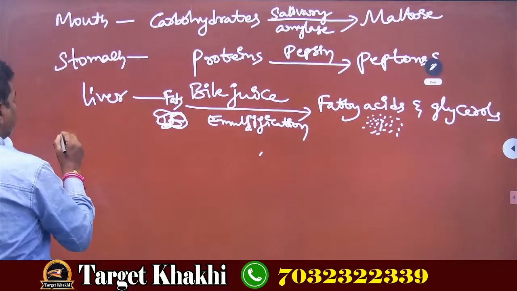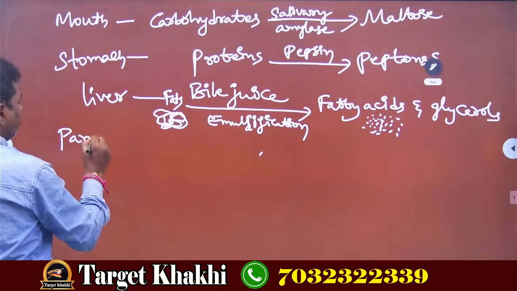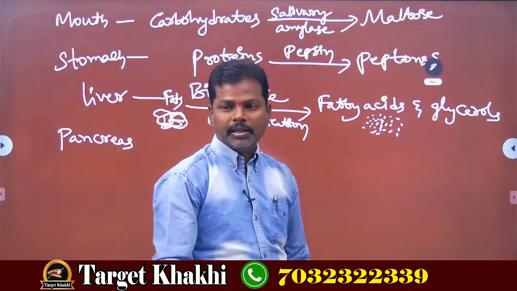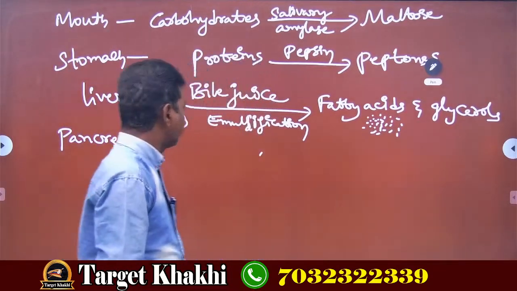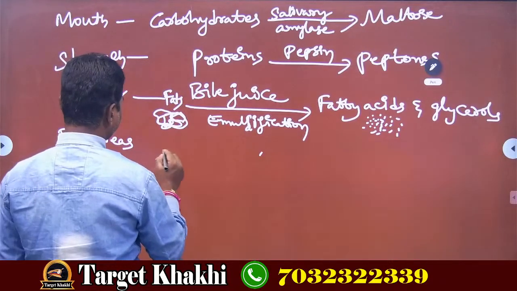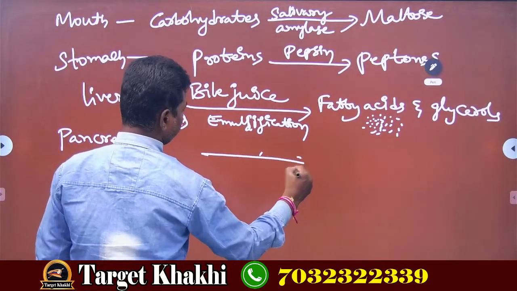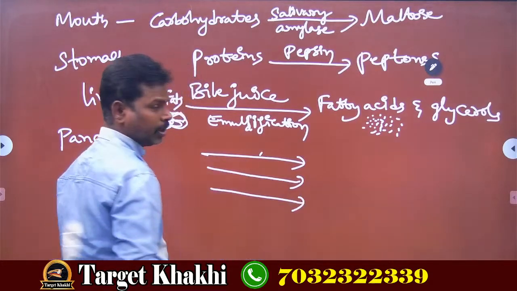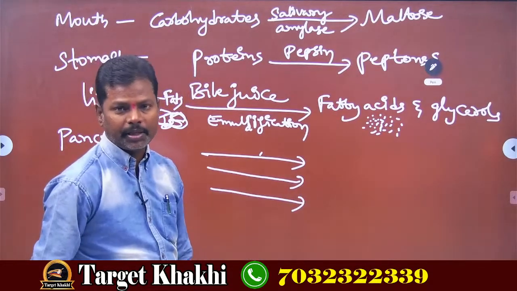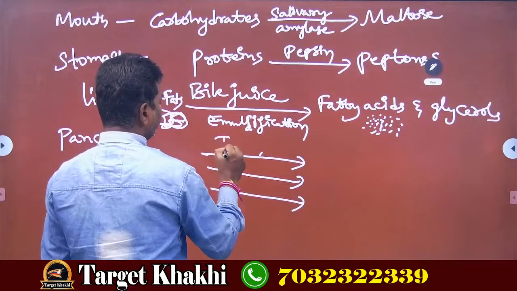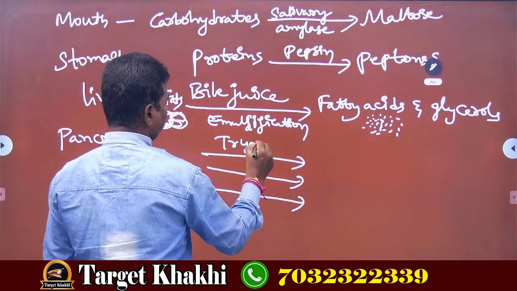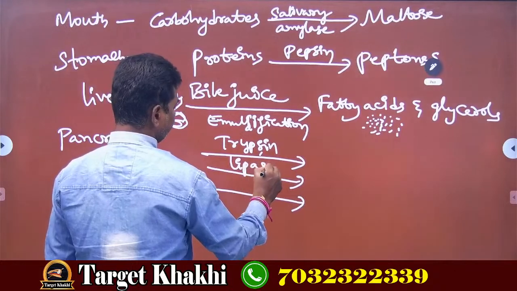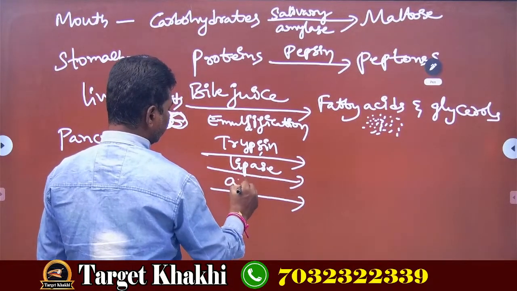The next thing is the pancreas. In the pancreas, 3 enzymes are present. They are trypsin, lipase, and amylase.